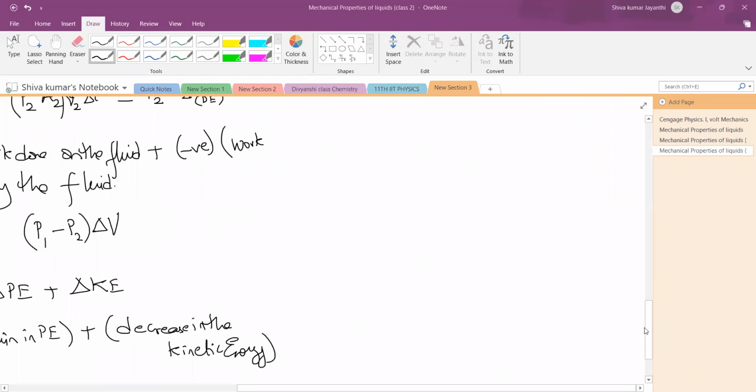A1 V1 is equal to A2 V2 now. And you can very clearly see what is happening. A1 area is smaller, so velocity will be larger. Is it or not?